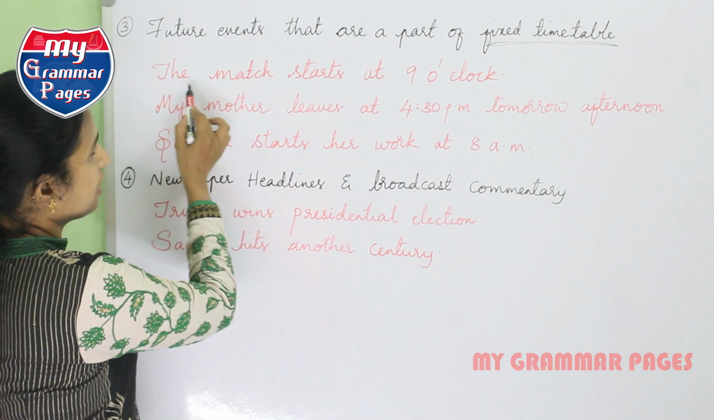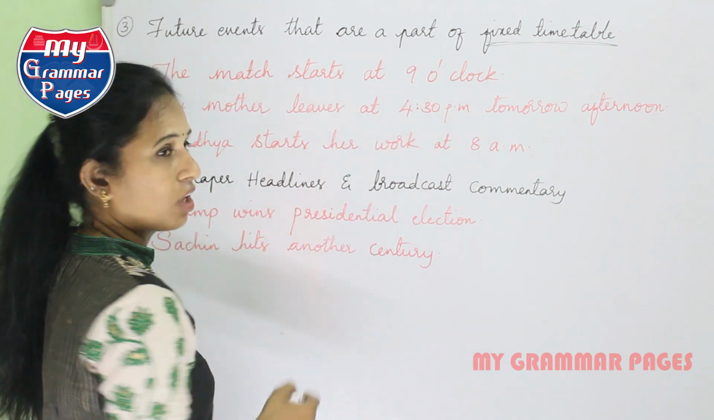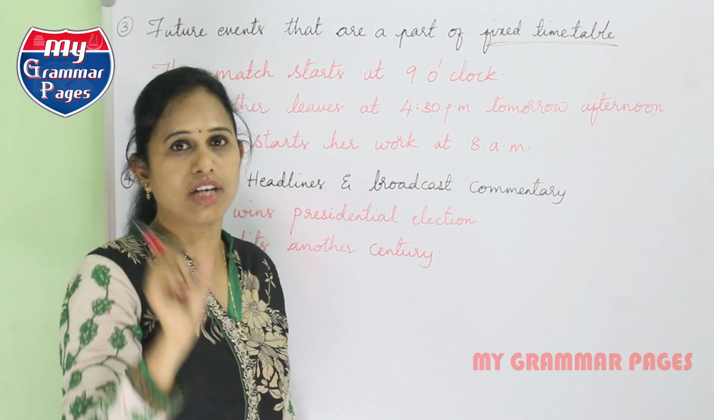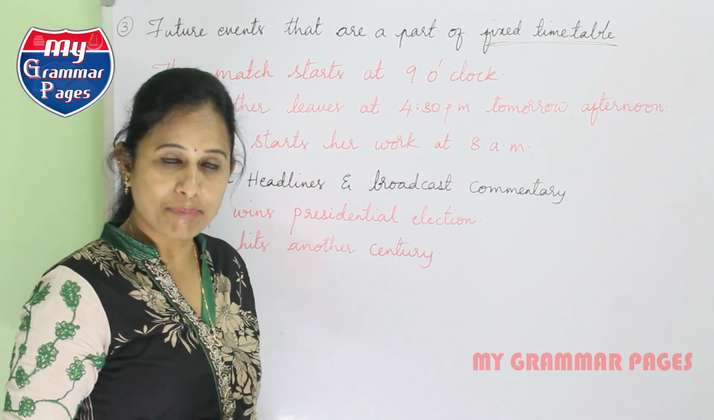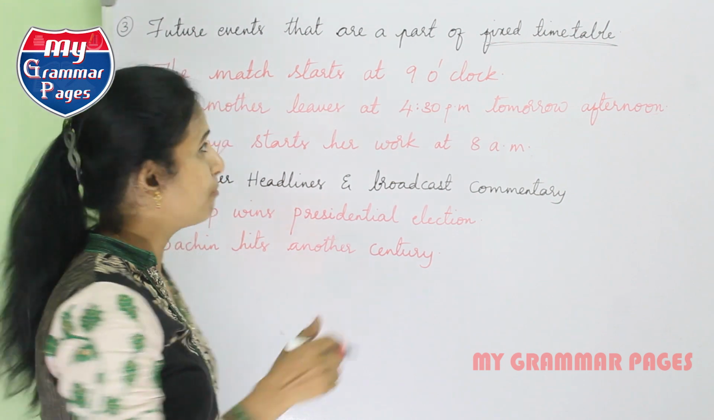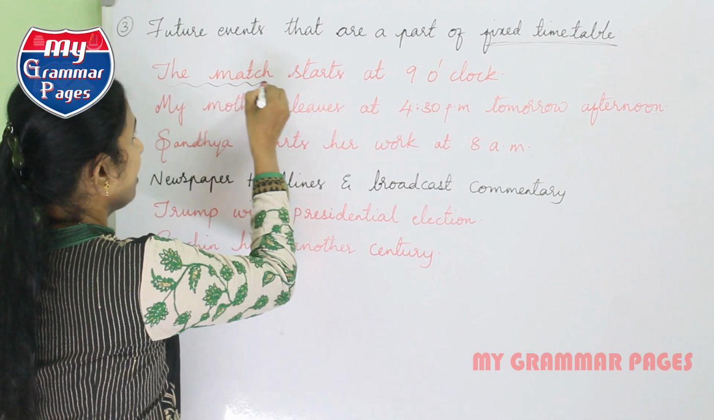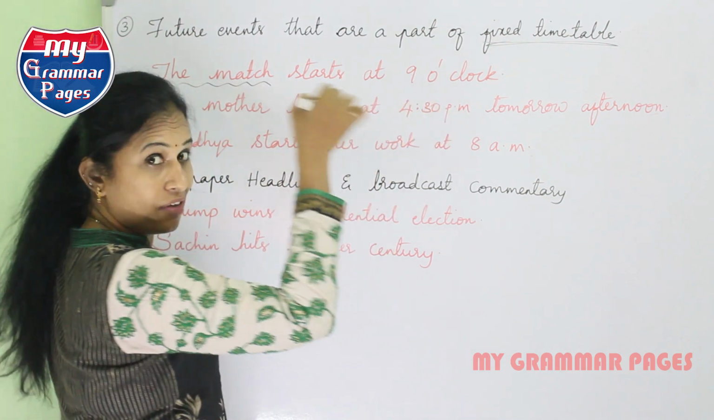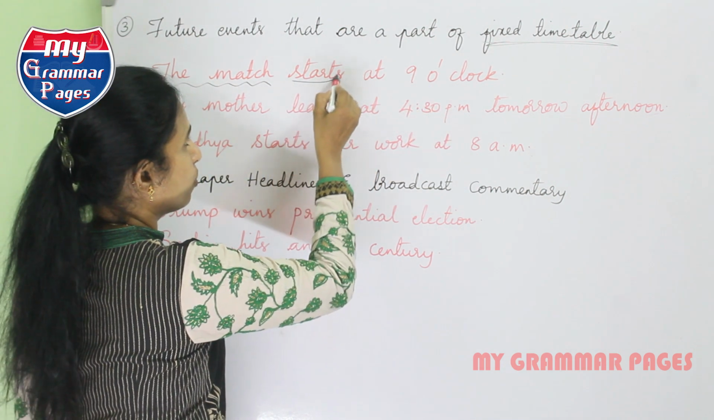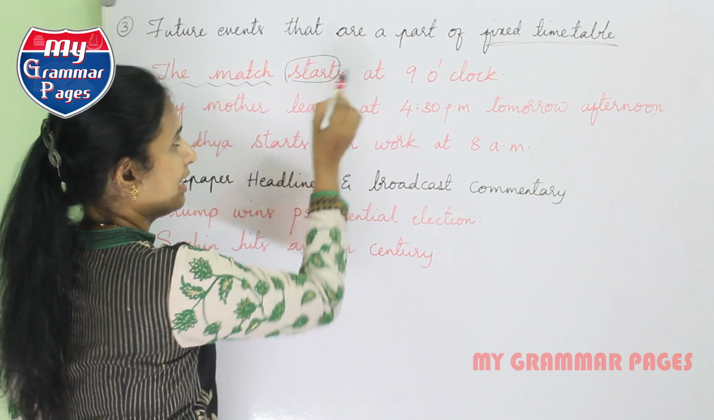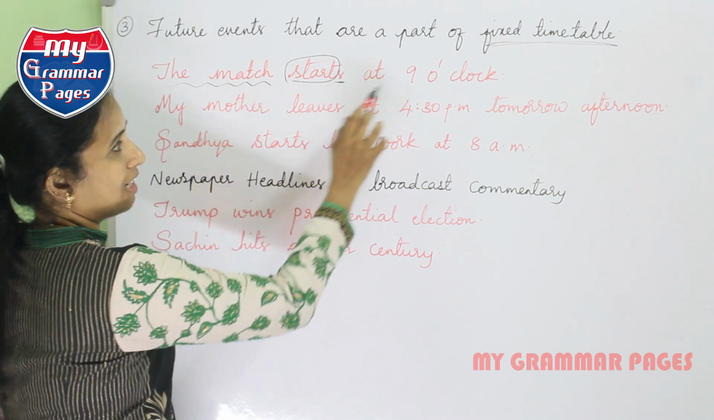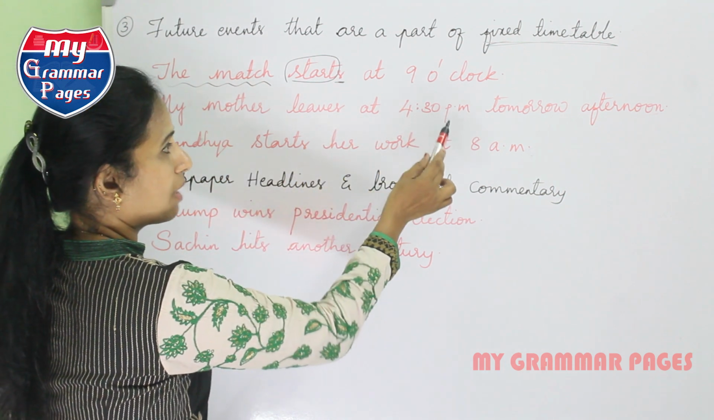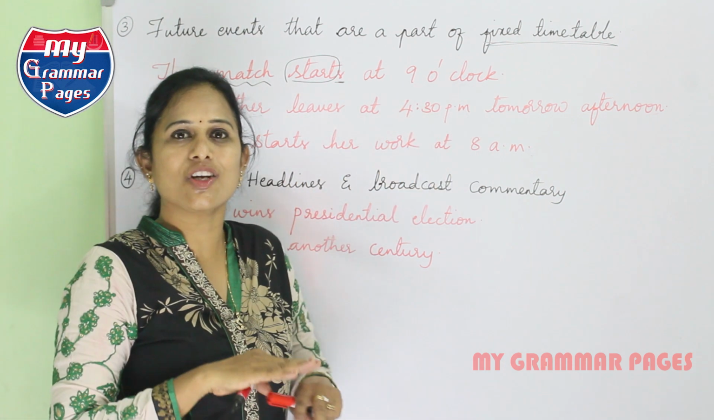Now see here, the match starts at 9 o'clock. It's already been fixed that the match is going to start at 9 o'clock. So we can use simple present tense. How are you using simple present tense? You are taking the word match as singular. As it is singular, you know that for the root form of the verb, you should add s. Okay, the match starts at 9 o'clock. My mother leaves at 4:30 p.m. tomorrow afternoon. It's already been fixed.